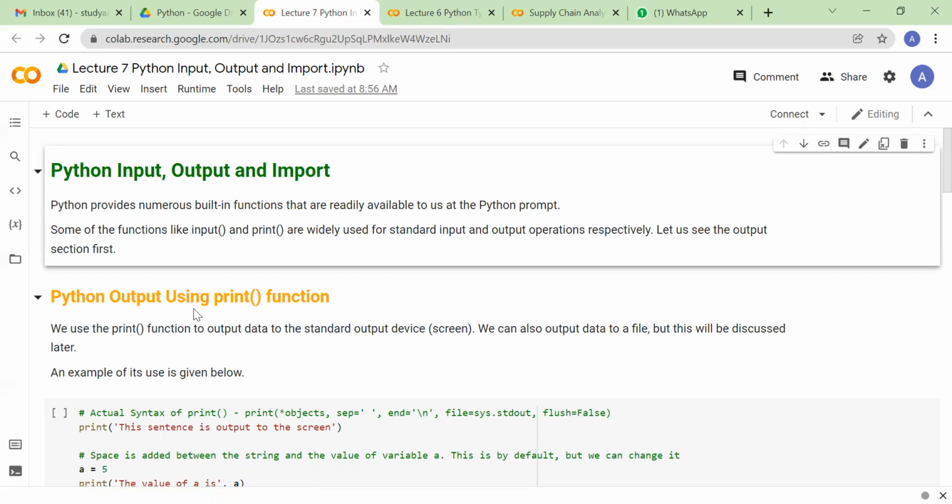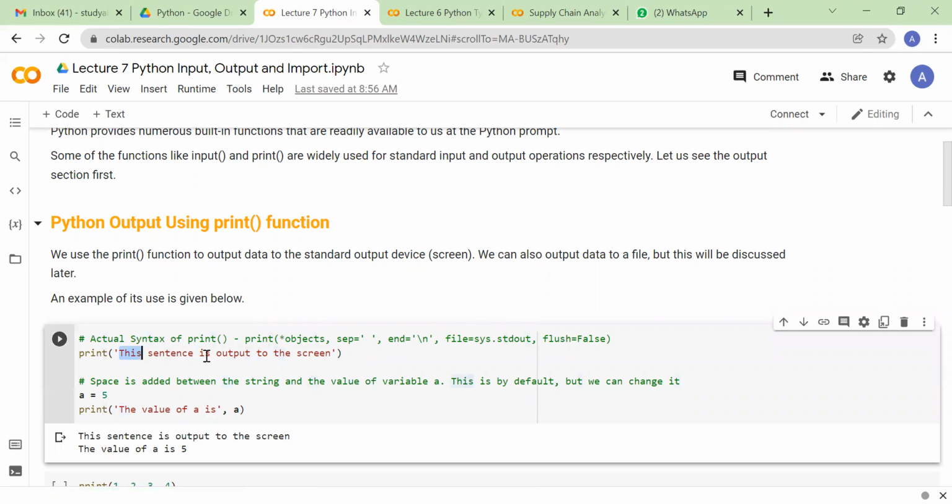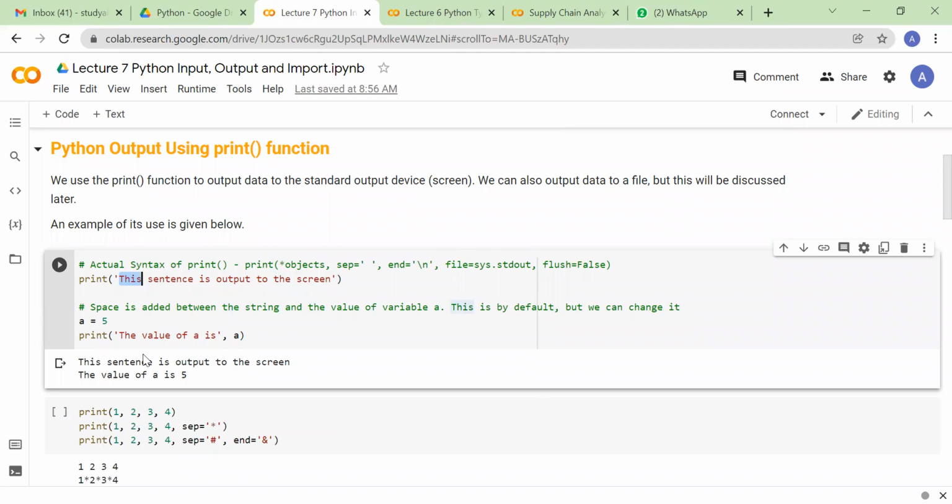First of all, when we talk about Python input and output, for output, you have already seen that we have a function print, and it prints whatever we give to it on your screen. For example, if I give an input like this sentence is output to the screen, it will simply print that. But there may be situations in your programming exercise where you want to mix this print with some variable.